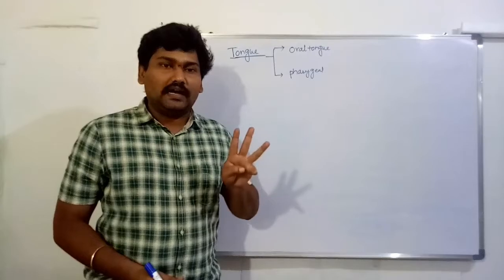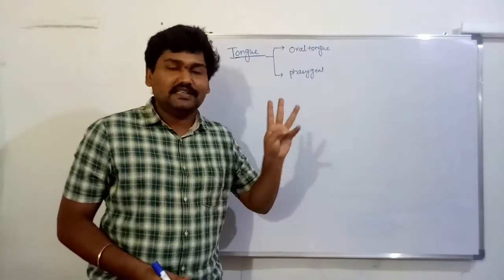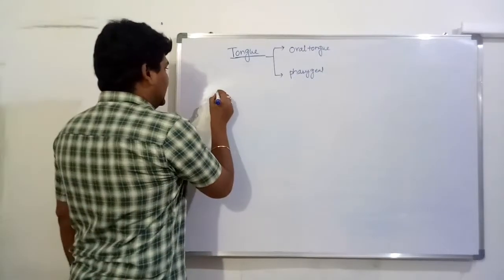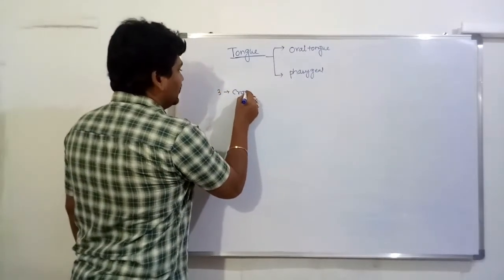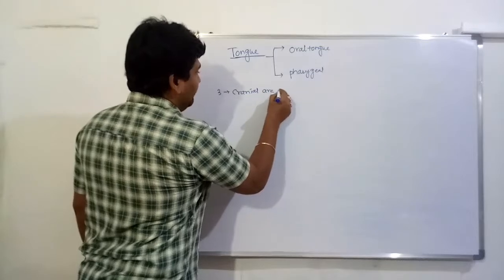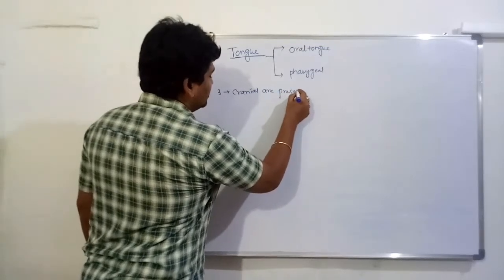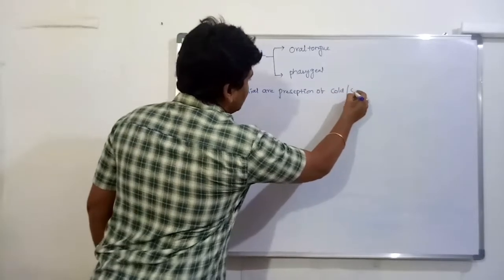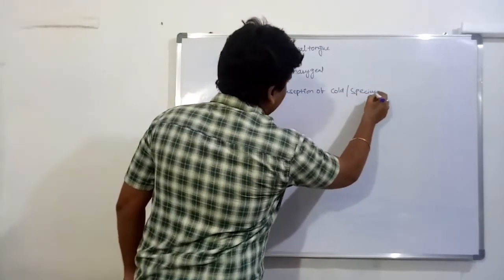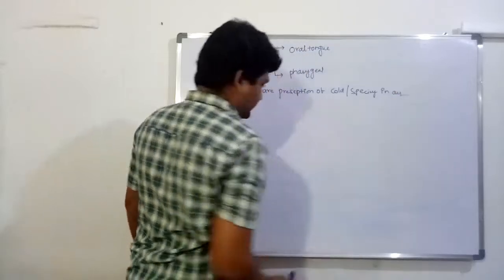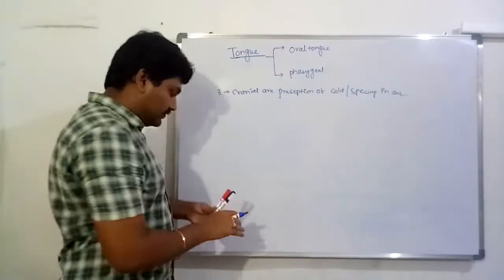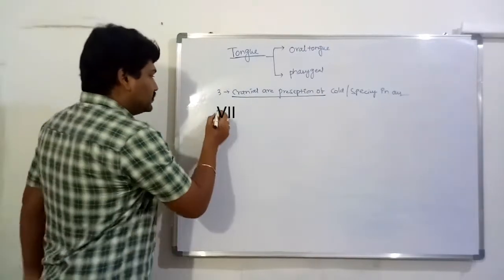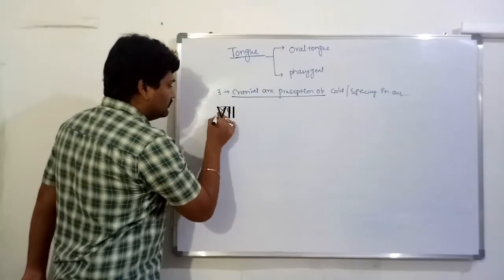Instead of taste buds, three major nerves detect spicy and cold, chilly and cold. What are they? Three cranial nerves. These three cranial nerves perceive cold and spicy in our buccal cavity. What are they? First one, the seventh cranial nerve,